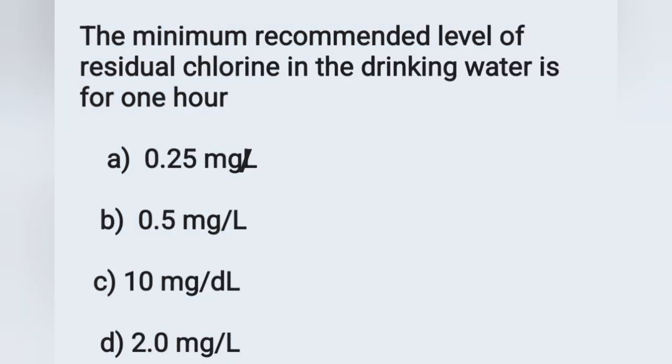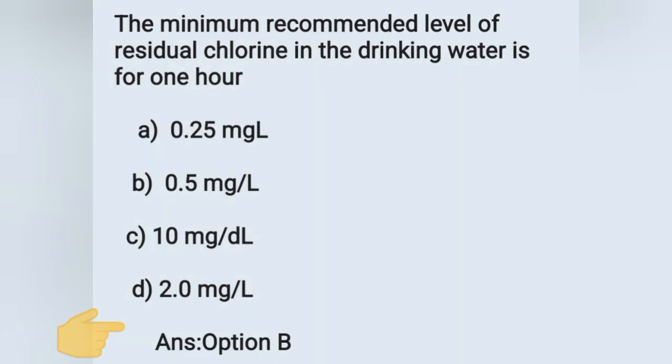The minimum recommended level of residual chlorine in drinking water after 1 hour is? Option A 0.25 mg per deciliter, option B 0.5 mg per deciliter, option C 10 mg per deciliter, and option D 2.0 mg per deciliter. The minimum recommended level of residual chlorine in drinking water after 1 hour is 0.5 mg per deciliter. Here the correct answer is option B.